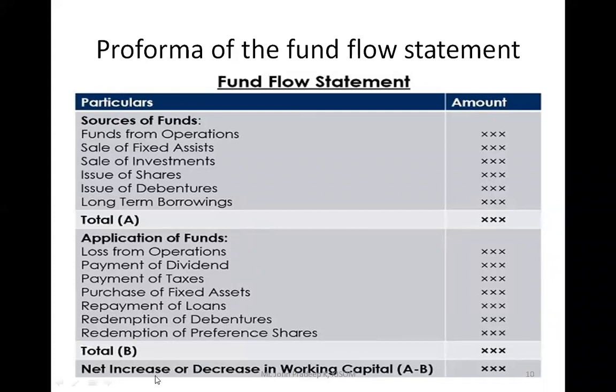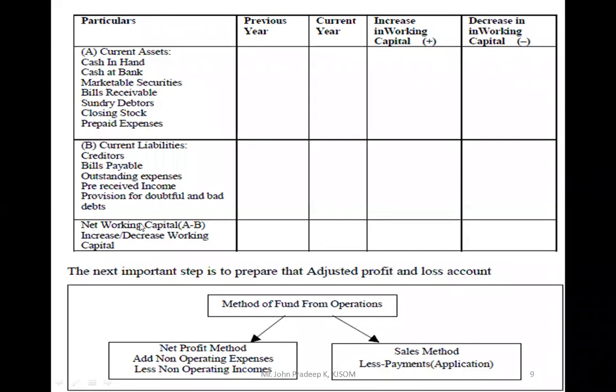And then you have to calculate the net increase or decrease in working capital again by taking the sources of fund, that is A, then deducting the application of fund. So A minus B, you'll get your net working capital. And as I said earlier, this net working capital, what you're getting here in the fund flow statement, should be matched with the working capital you got in the statement of changes in working capital. Then you can say that your answer is correct. Got it, students? Are you able to understand? Yes, sir.